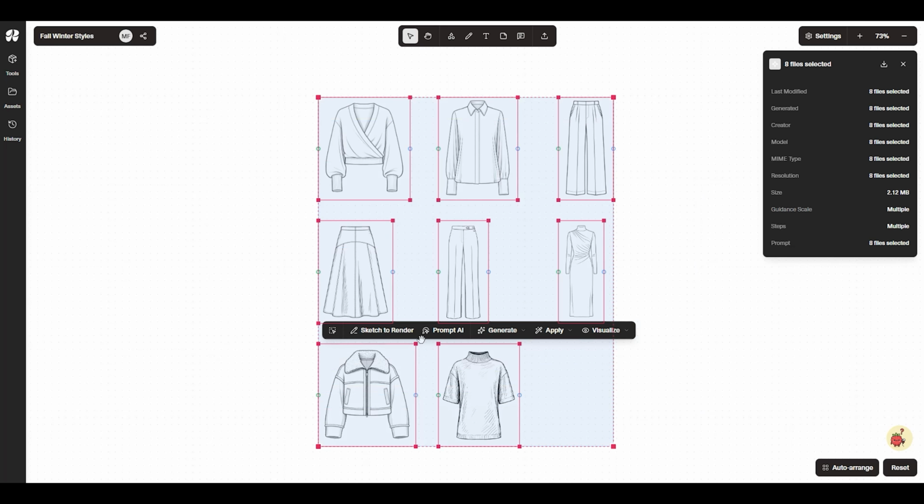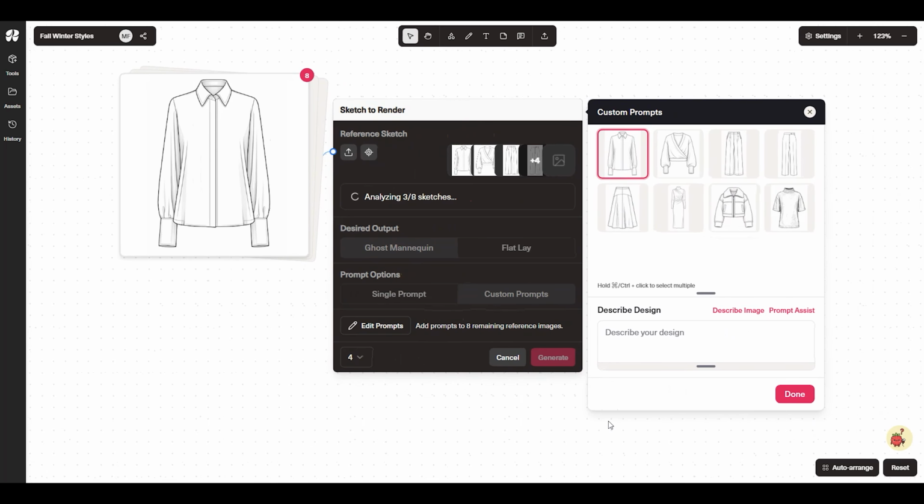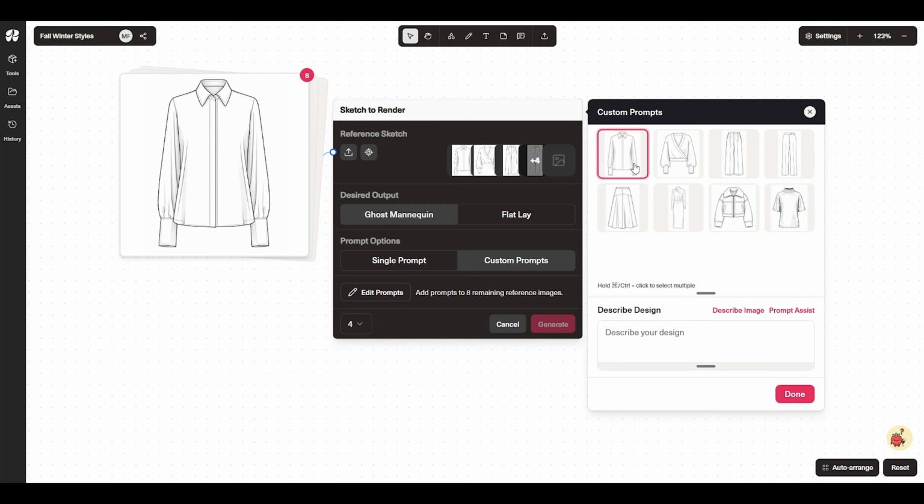I'll select all of them and use the Sketch to Render shortcut to open the tool node. In the prompt box, I'll write a custom prompt for each style. Remember, your prompt only needs the color, fabrication, and product type, everything you'd already have on your line sheet. We'll start with the shearling collared leather jacket, espresso brown leather with cream shearling.